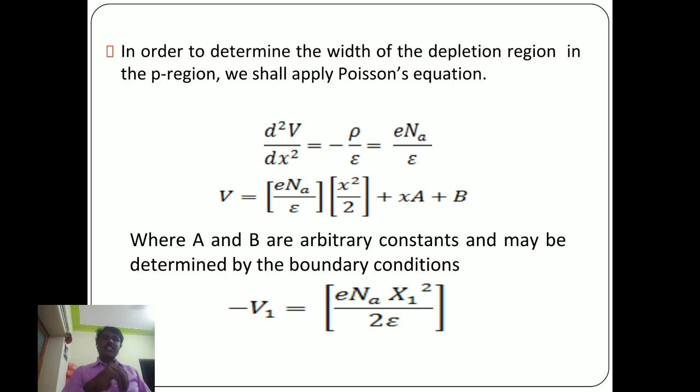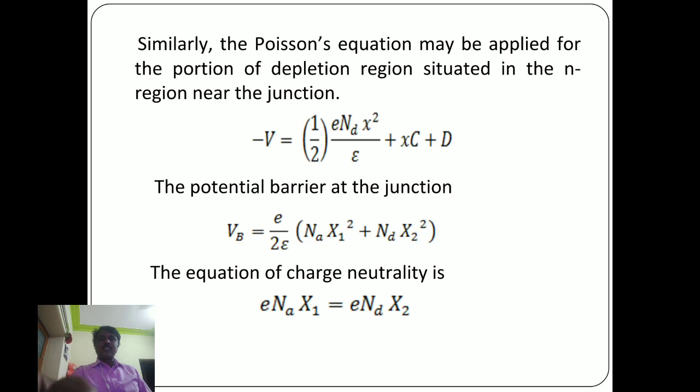When x is equal to x2, we get the relation for V2, so V2 is equal to half e ND x2 square by epsilon.